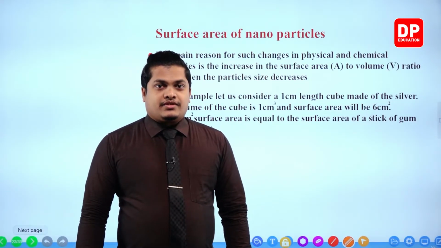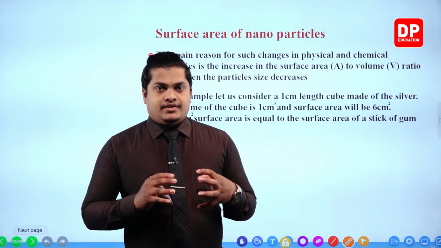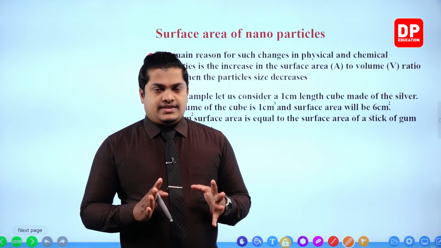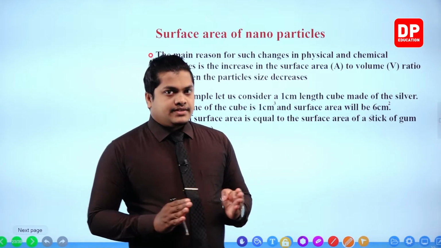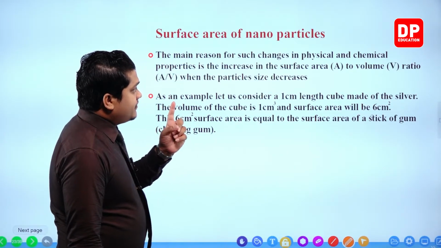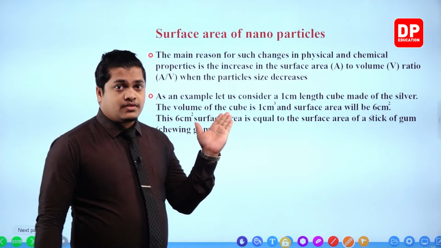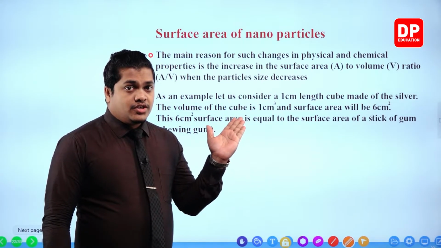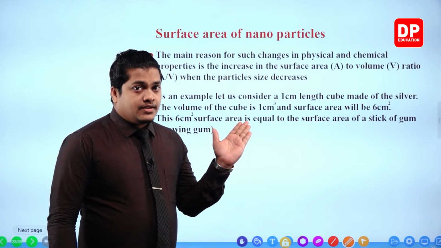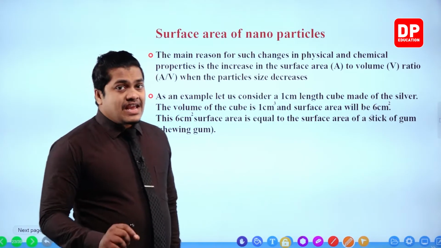So my dear children, now this is a very special part. The main change because of the change in size is because of the change of A to V ratio.